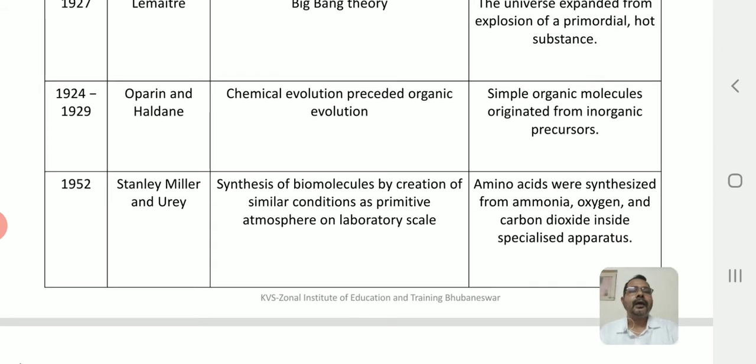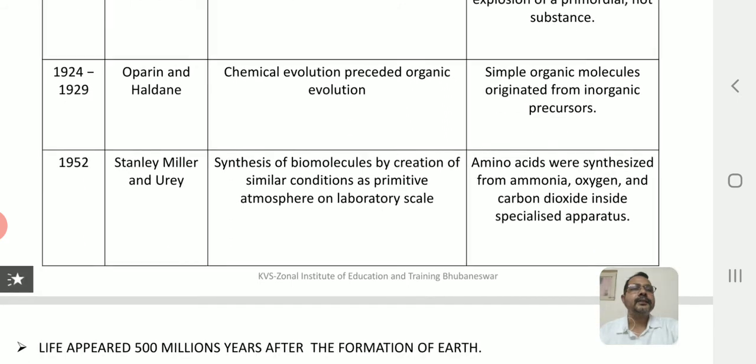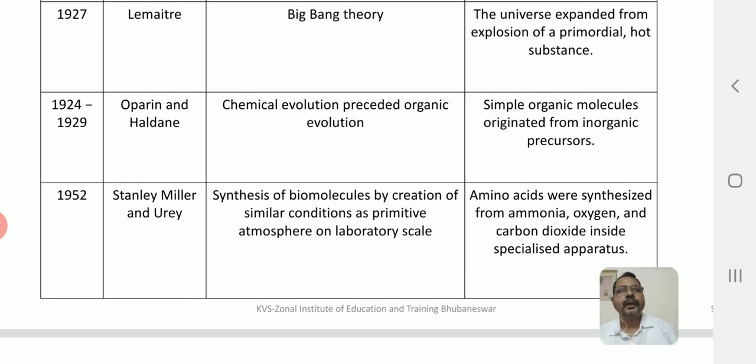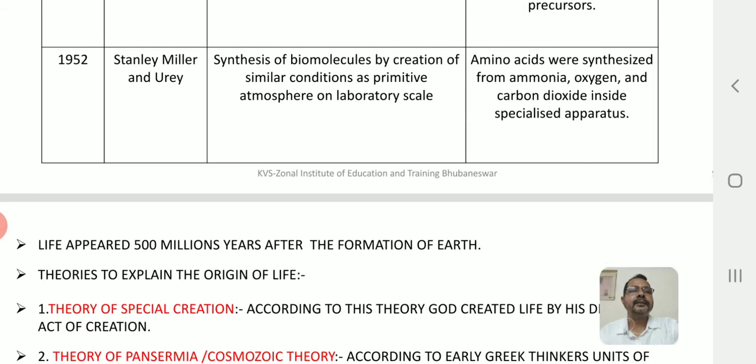Okay, now what about the importance of Stanley Miller and Harold Urey? In 1953, Miller, an American scientist, proved the theory of chemical evolution put forward by Haldane and Oparin. He created an atmosphere just like the atmosphere that existed some millions of years ago, and then he was able to conclude that amino acids are synthesized from ammonia, oxygen and carbon dioxide inside some special apparatus. We will look into the details of all such experiments later on.